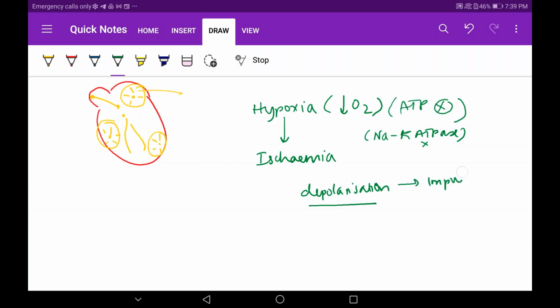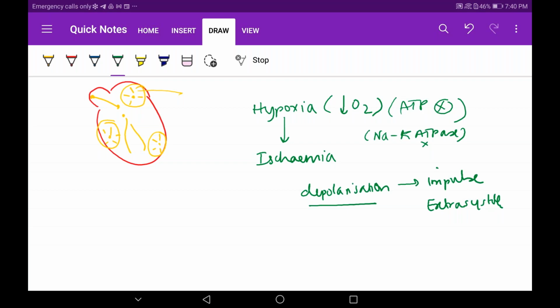That means extra impulses are being generated in areas of the heart other than the normal area. What is the normal area from where the impulse should be generated? From the SA node. Apart from the SA node, wherever there is hypoxia and injury in the musculature, that acts as an extrasystole.